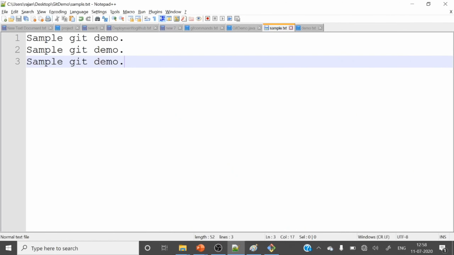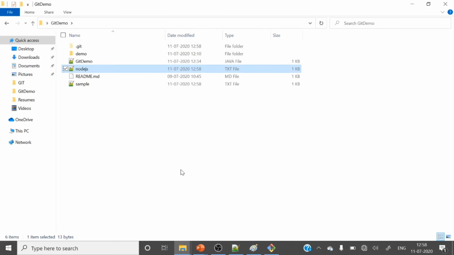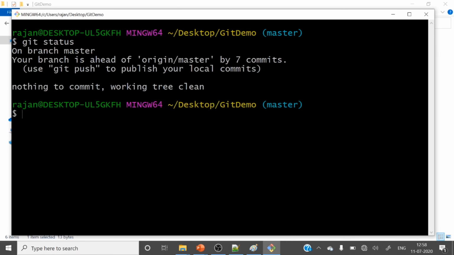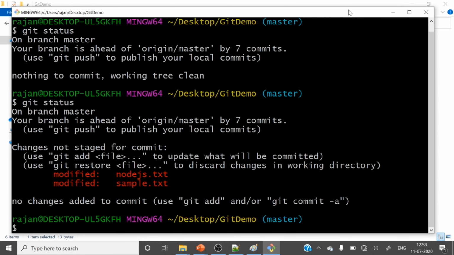Demo I have changed. The Node.js file also I have changed. Let's save. Now let's run git status. You can see two modified files are there. They need to be indexed or staged, right? So let me stage those.